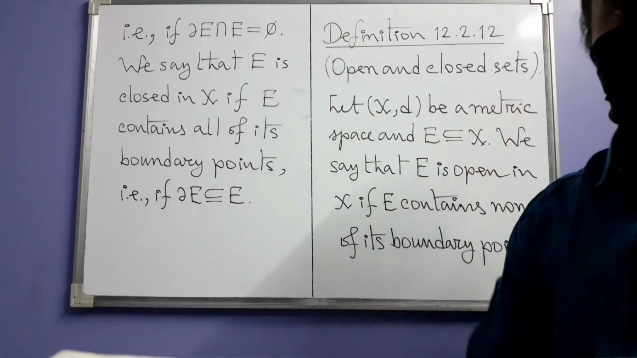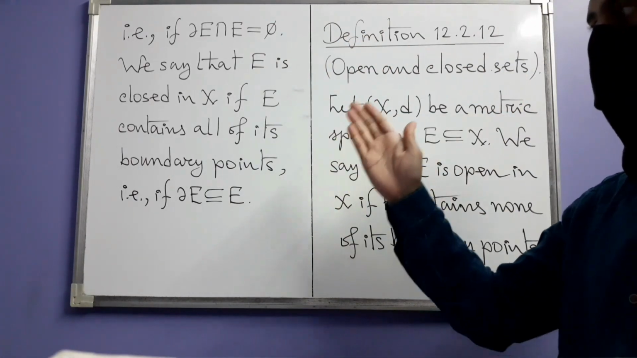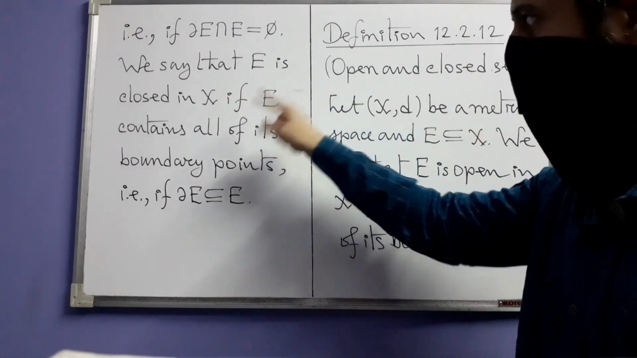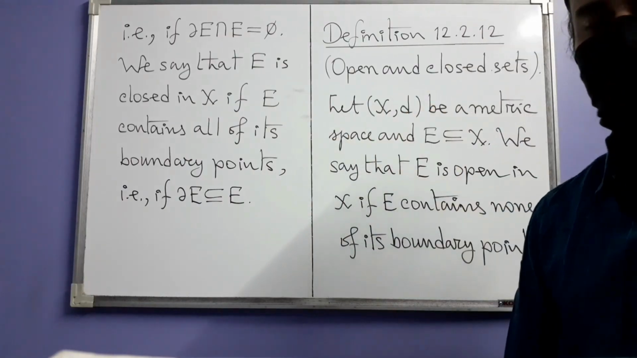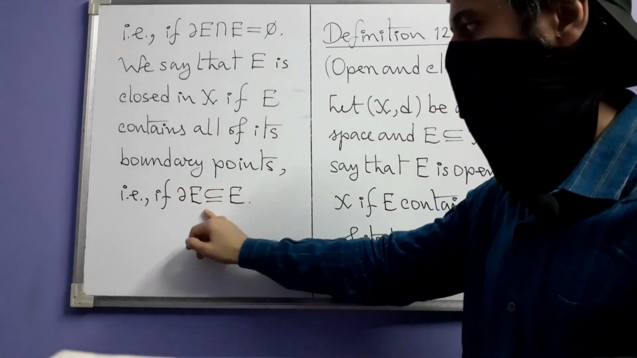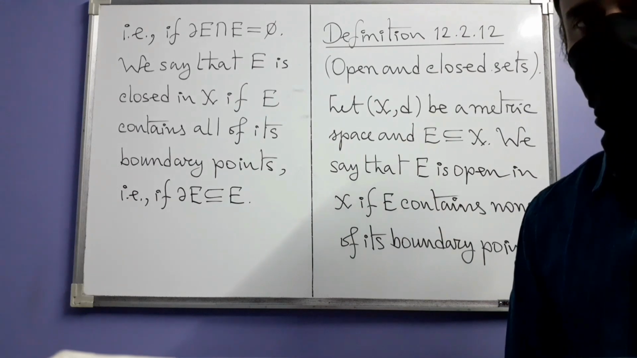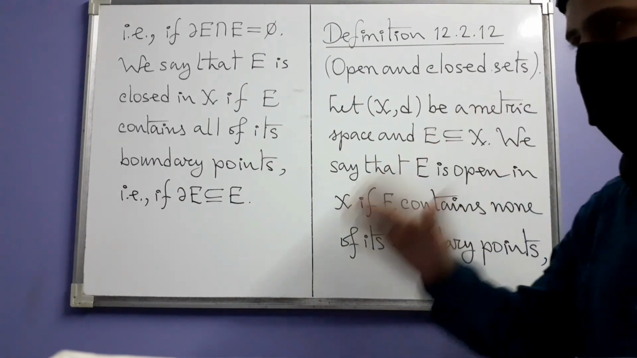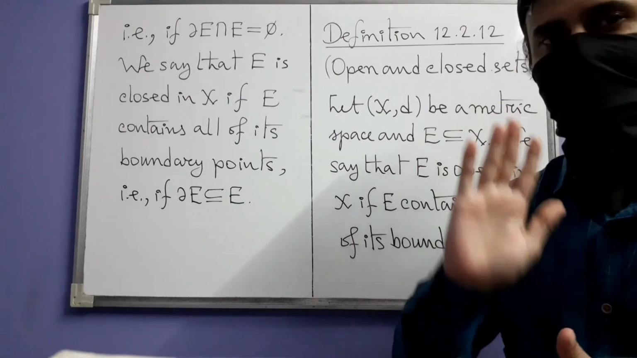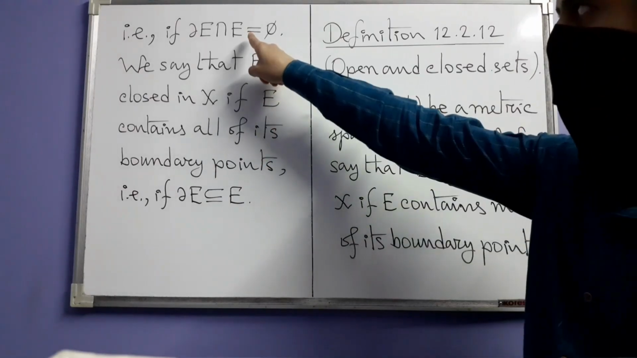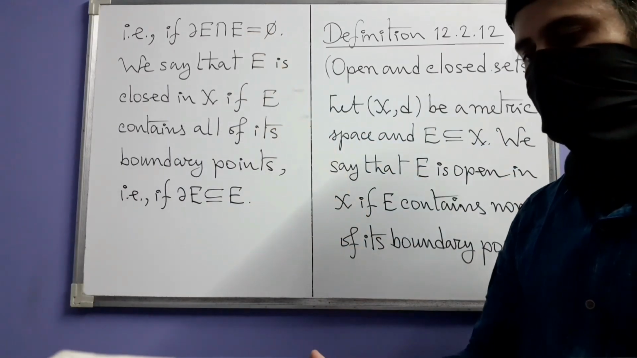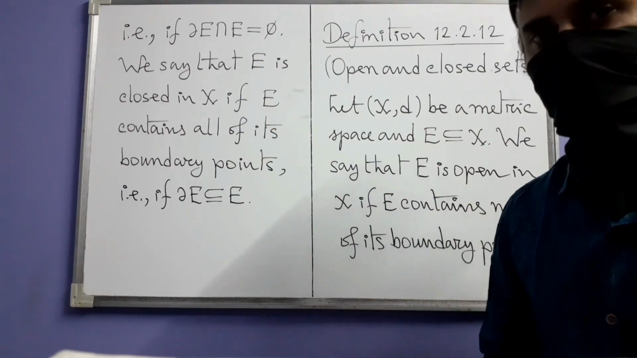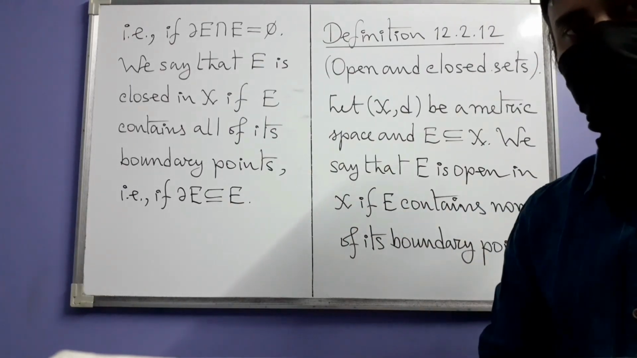So this is one extreme, and the other extreme gives us closed sets. We say that E is closed in X if E contains all of its boundary points. That is, in this case, the entire boundary is contained inside E. So you get the thing here. E is open if E contains none of its boundary points, that is, if this condition is true. Whereas E is closed if E contains all of its boundary points inside of it, that is, if this condition is true.